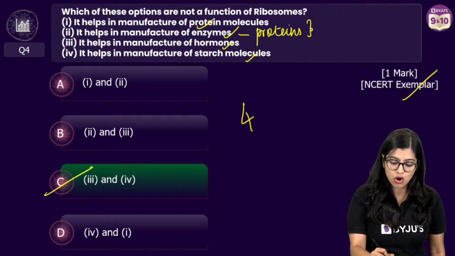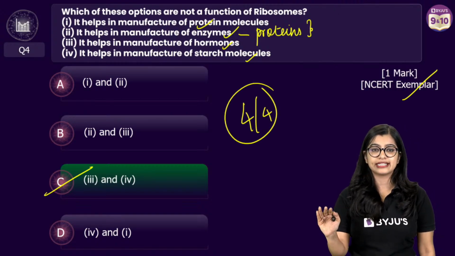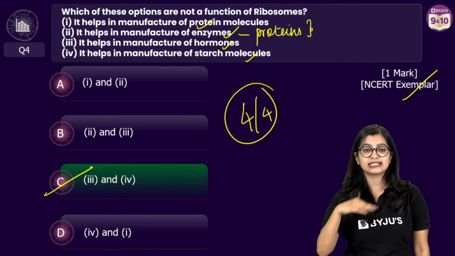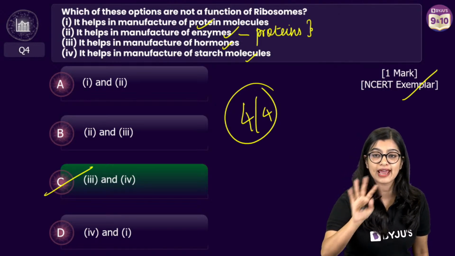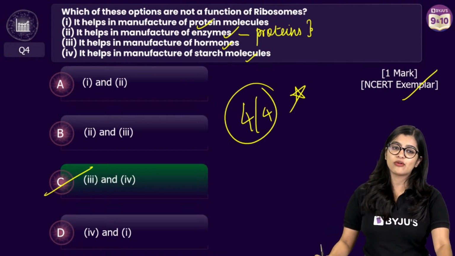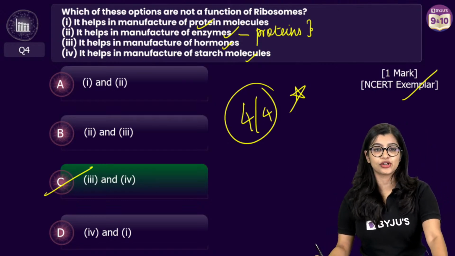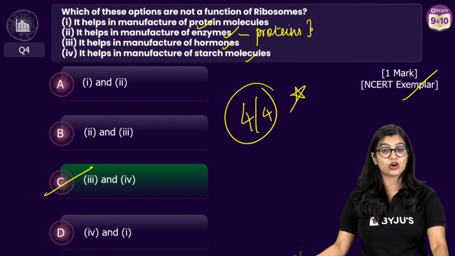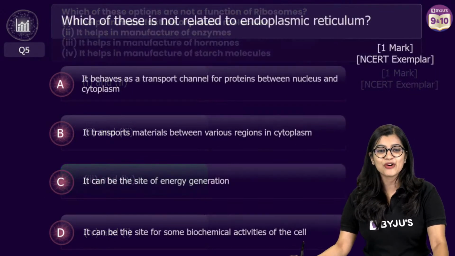You have all scored 4 out of 4 marks. Yes? 4 out of 4 marks easily you have scored. Very good. Star mark for all of you, right? Yes, Govind, you can come back and watch the video. Not a problem, but you have to give me the answer to the homework question. Don't forget that.